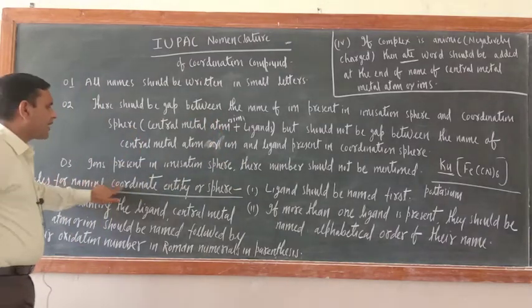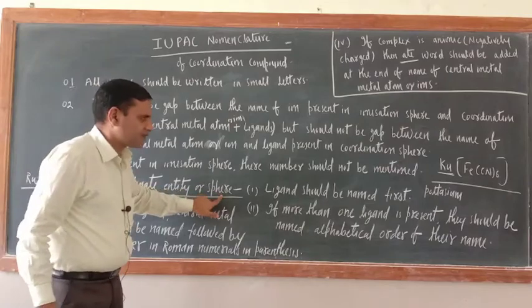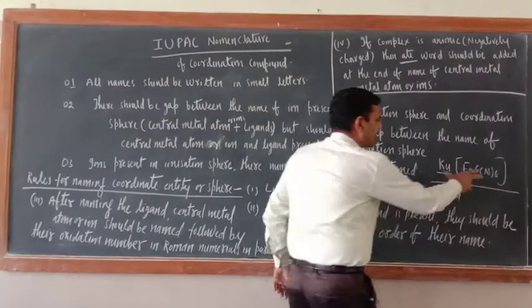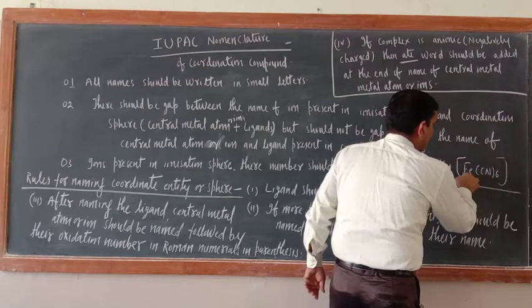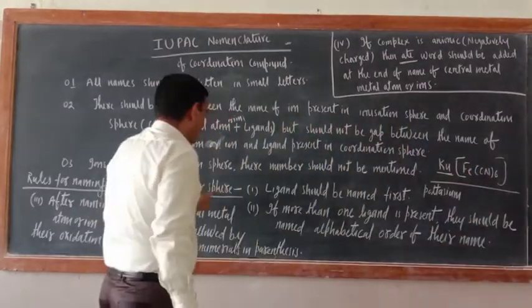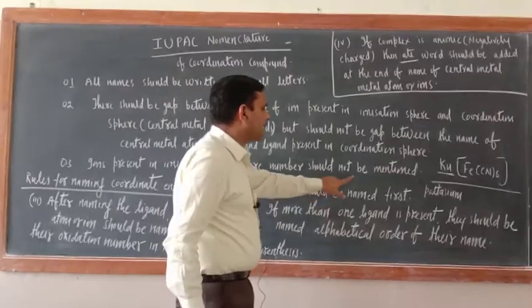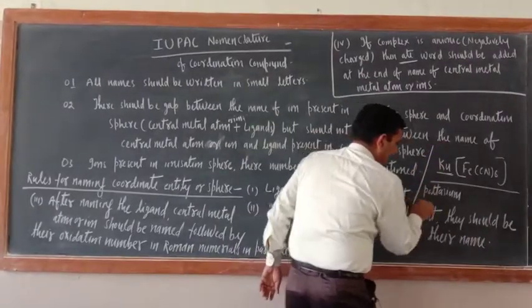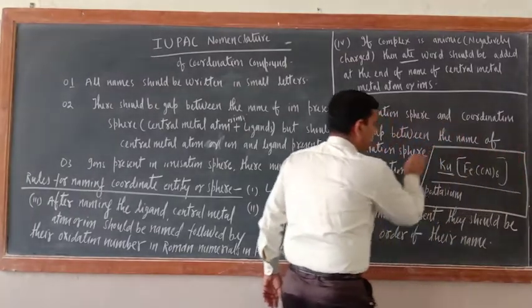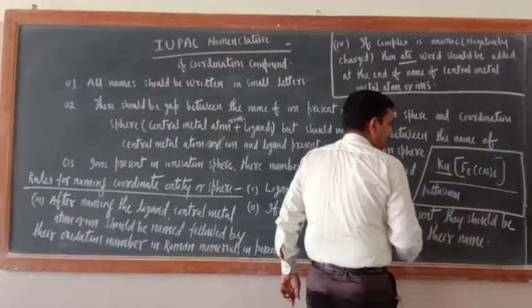Now the rules for naming the coordination entity or sphere. Means the rules for naming the things which are present inside the square bracket, means ligand and central metal atom. Number 1, ligand should be named first. So just see here which is the ligand.